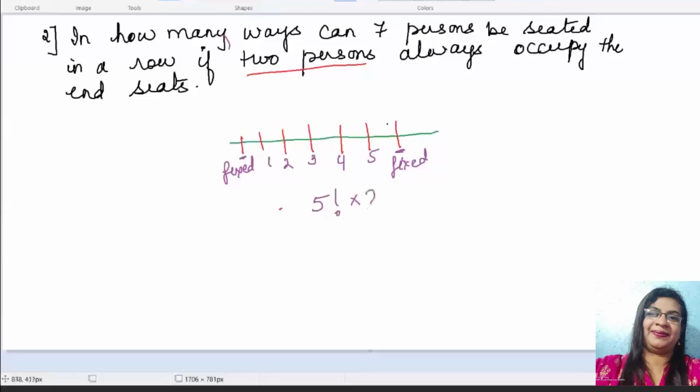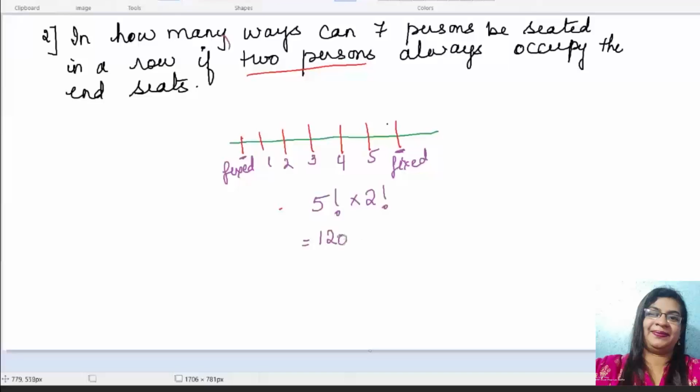Now what is the condition? The condition is telling us 2 persons always occupy the end seats. So suppose I take here 1 person. This person is fixed, we will think. And here 1 person is there. This person is also fixed. 2 persons are fixed. 2 persons always occupy. So out of 7, there are 2 persons among those 7 who are going to occupy the end seats. Is this much clear?